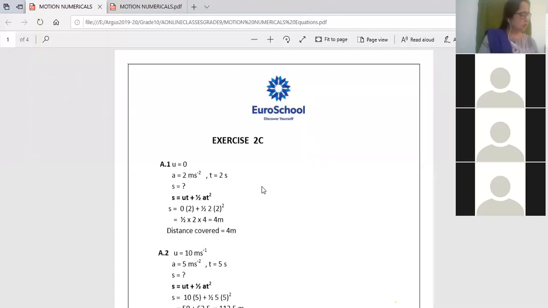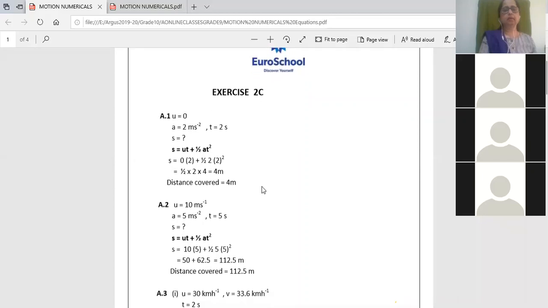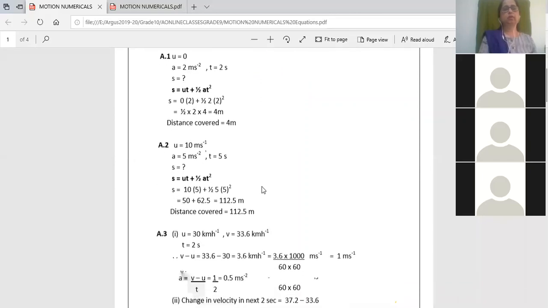Okay. Let us come to the second one. A body starts with an initial velocity. See, it does not start from rest, but it starts with a uniform velocity. The body starts with an initial velocity of 10 meter per second, right? And the acceleration is 5 meter per second square. You have to find the distance covered in 5 seconds. Okay, so u equal to 10.